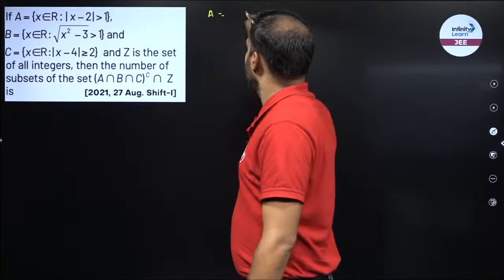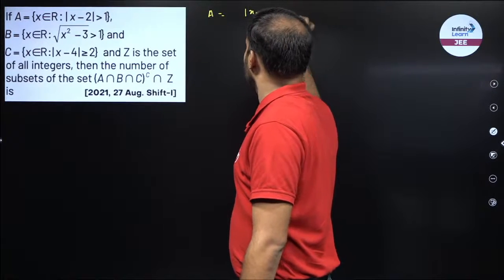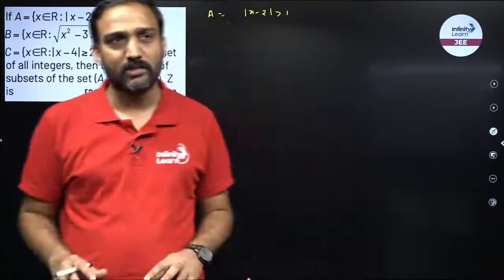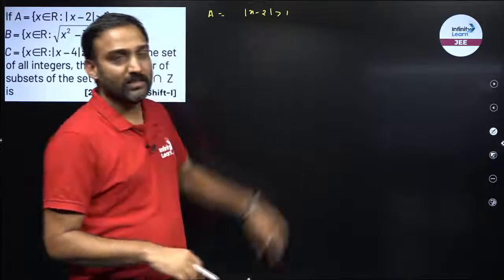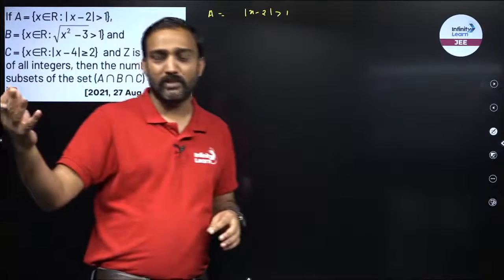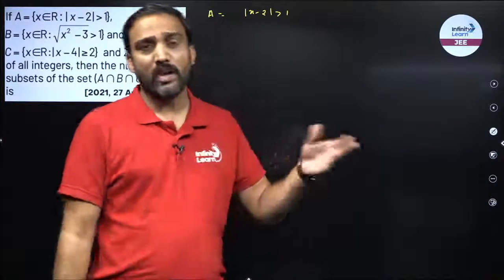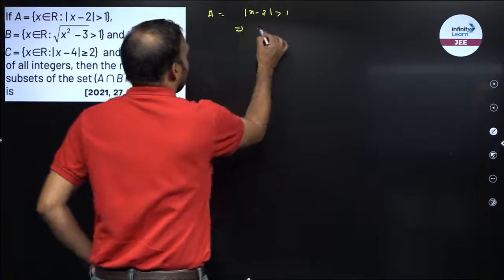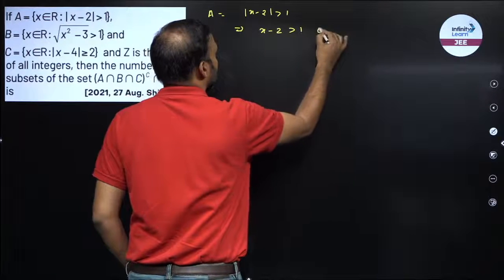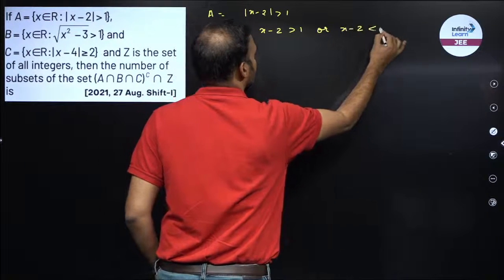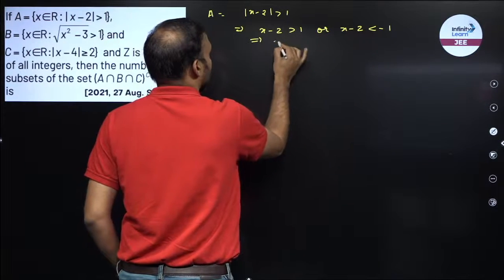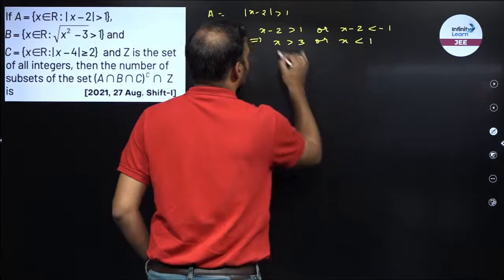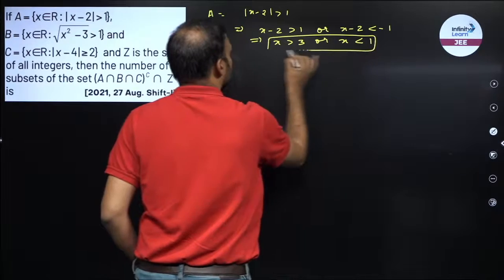A क्या बोल रहा है? Modulus of x minus 2 is larger than 1. What is modulus? Modulus is logically my distance from the origin. So my distance from the origin is larger than 1, which means either I am standing between 1 to infinity or I am standing between minus 1 to minus infinity. So I can say that x minus 2 will either be larger than 1 or x minus 2 is less than minus 1. So from here I can say x is larger than 3 or x is less than 1. So this is what I got for set A.